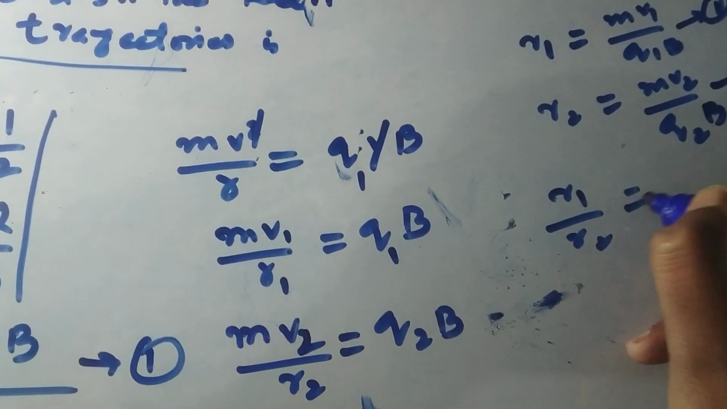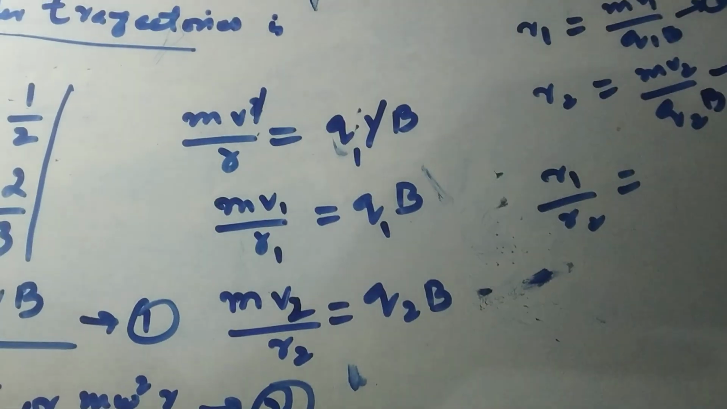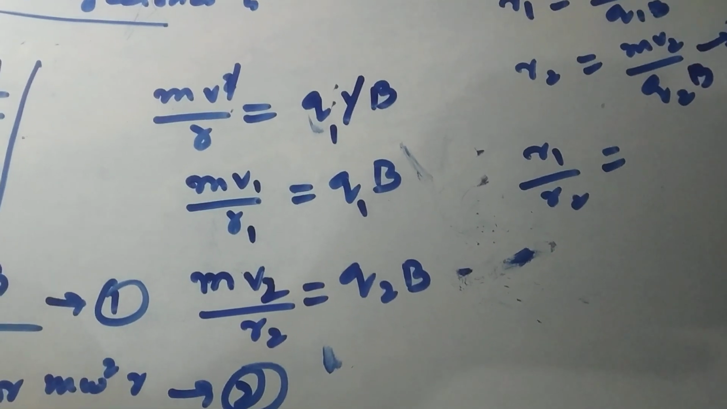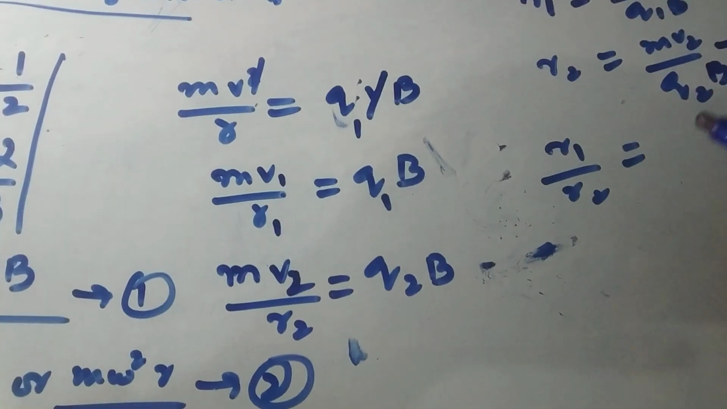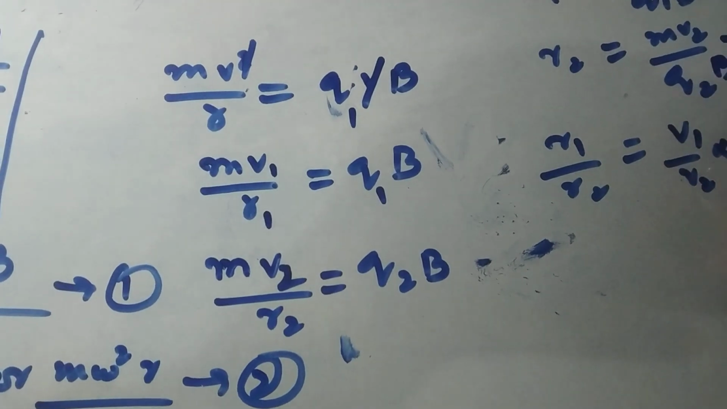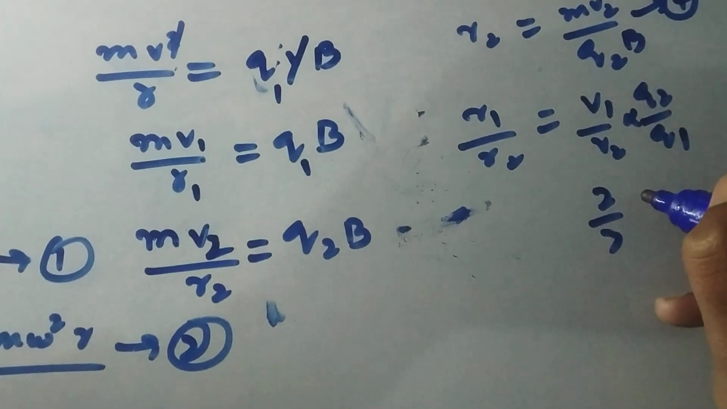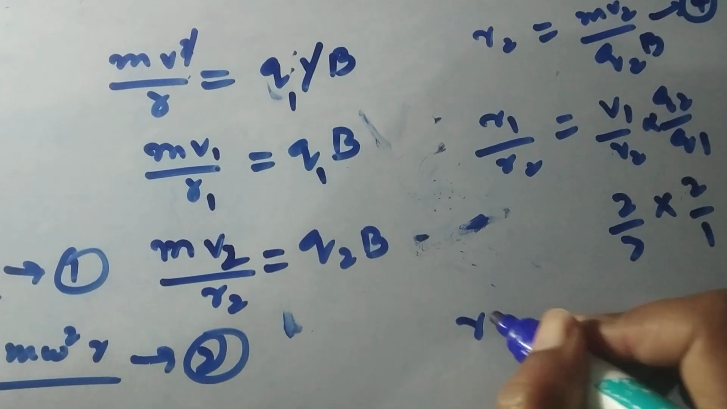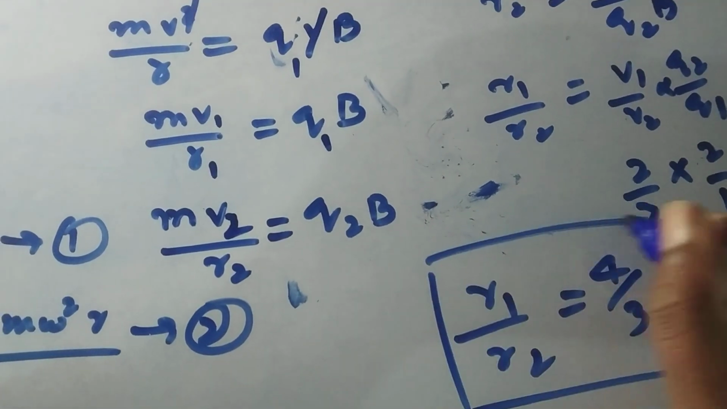Now I am dividing both equations, R1 upon R2. The same terms cancel out, and I get V1 upon V2 into Q2 upon Q1. V1 upon V2 is 2 by 3, into Q2 upon Q1, which is 2 by 1. So R1 upon R2 equals 4 by 3. This is the answer of this question.